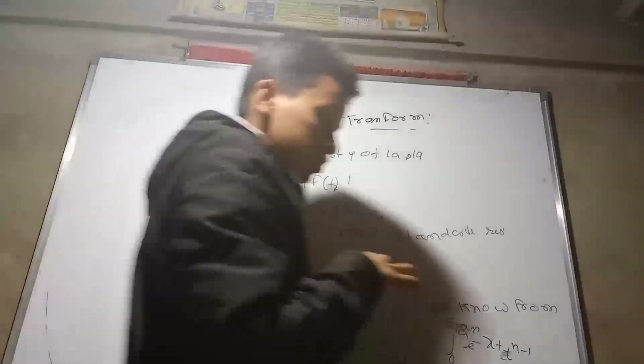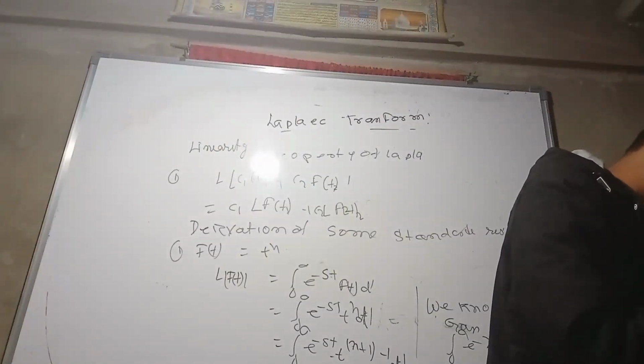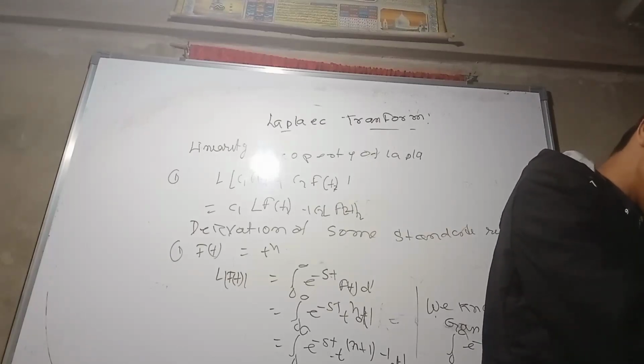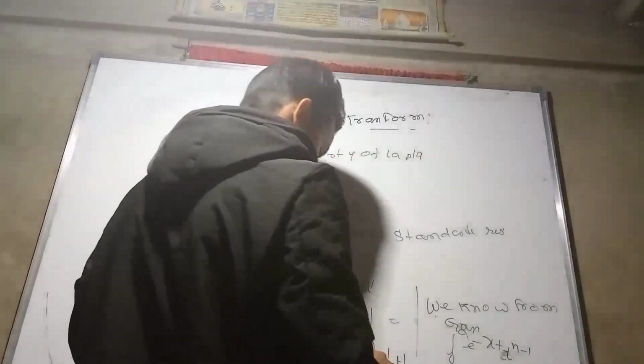Now remember this property. This is our property.